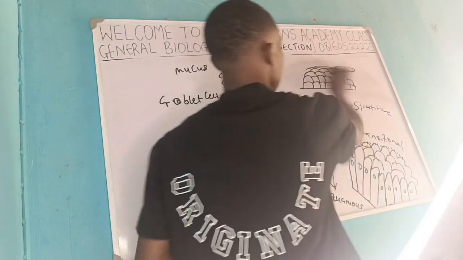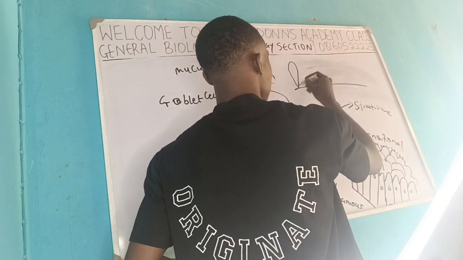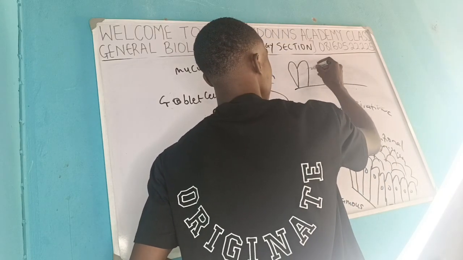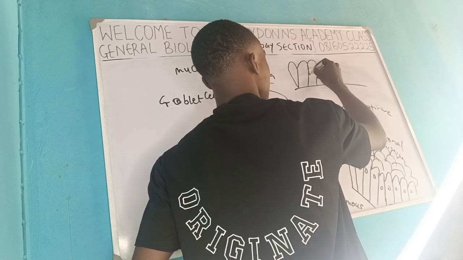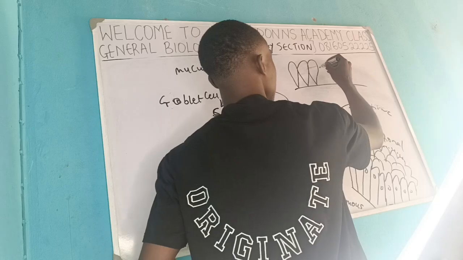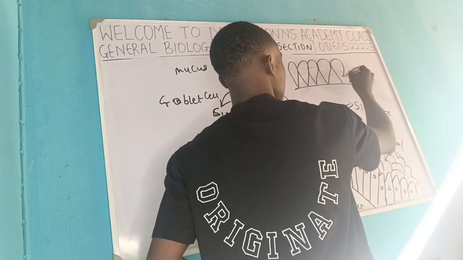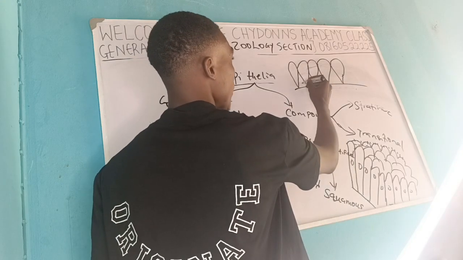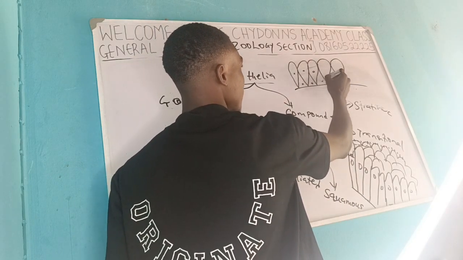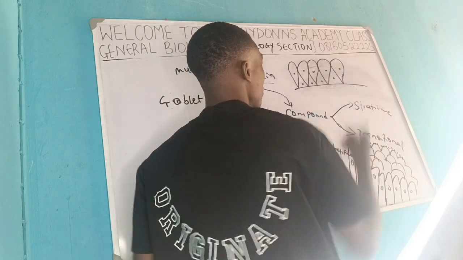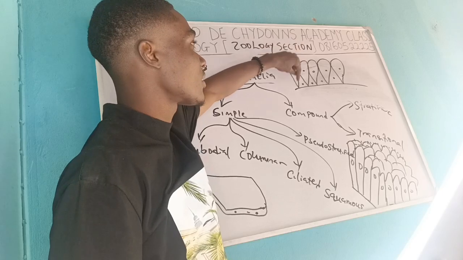See how pseudo looks like? Pseudo epithelia looks like this. Now you have one cell here, this is another cell, one cell, another cell. When you look at this, all these are individual cells, and you can see this particular cell is touching the basement.